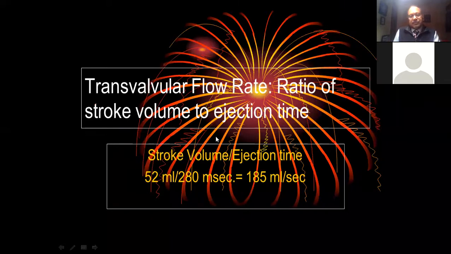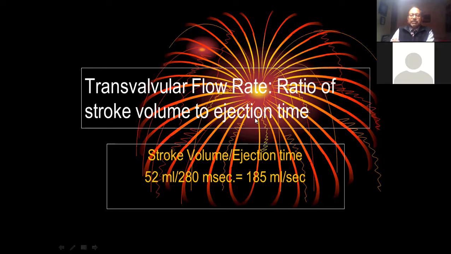Moving on further, this is what is important today. I'm sure many people would not try to listen to these kind of things today. But when we are talking of aortic stenosis today, we always look at a transvalvular flow rate, that is the ratio of stroke volume to ejection time. Look, the stroke volume in that patient was 52 ml. Ejection time was 280 milliseconds.